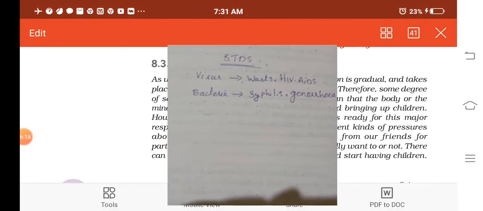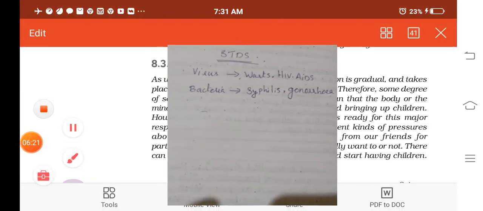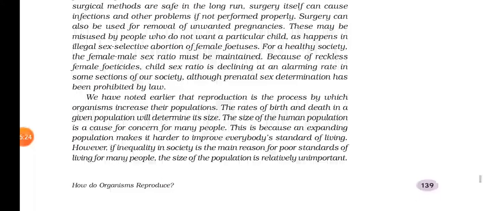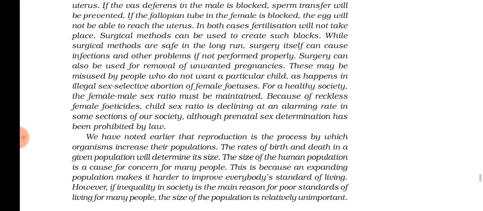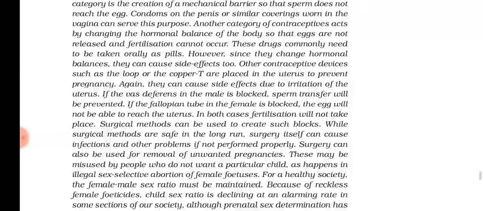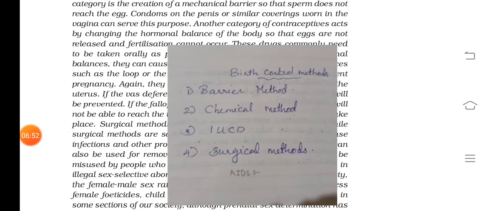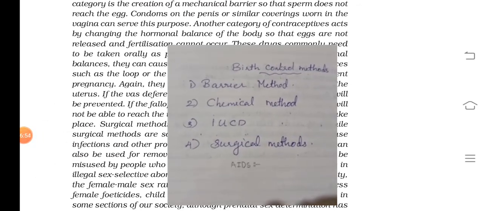If a couple doesn't want any child, they can get protected from what? The pregnancy. The methods that are used to prevent pregnancy are known as contraception methods, or birth control methods, and they can be adopted by a couple when they don't want a child or children.